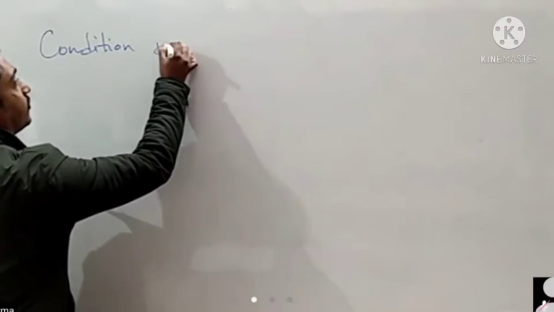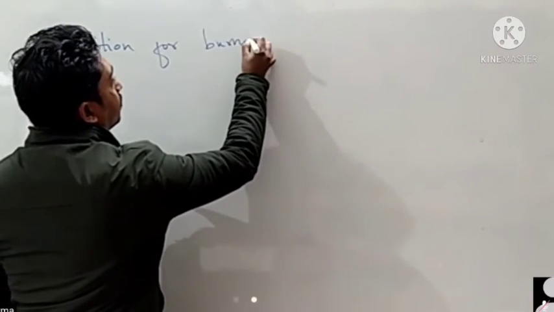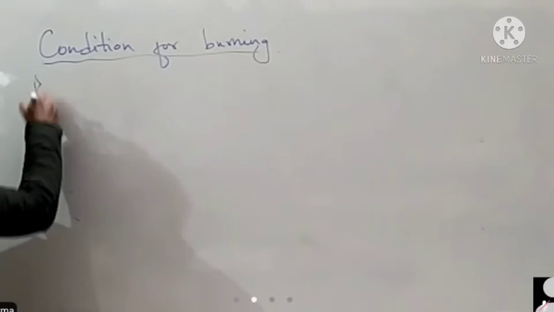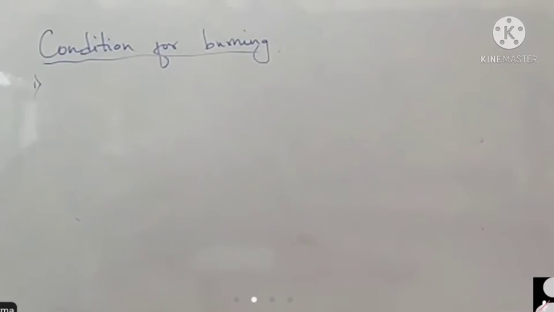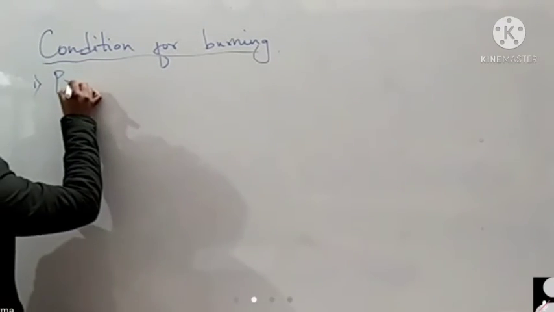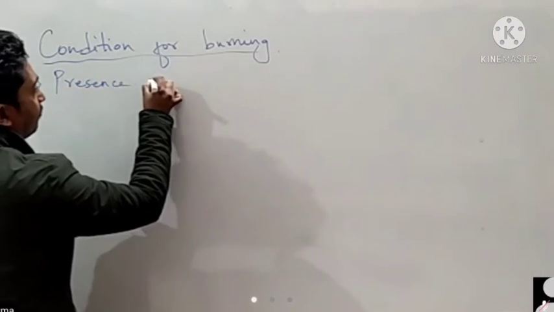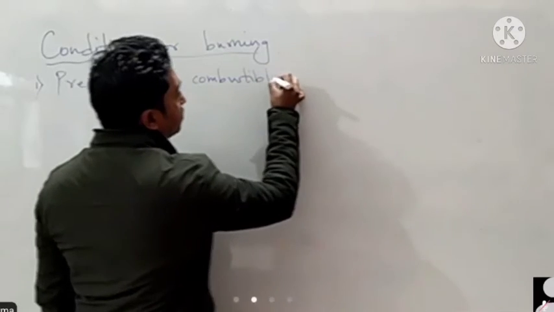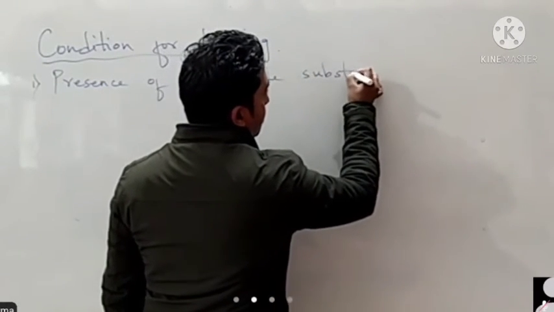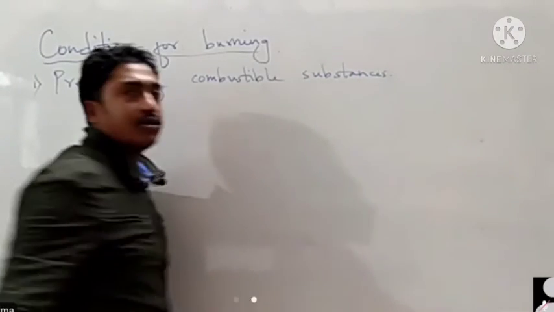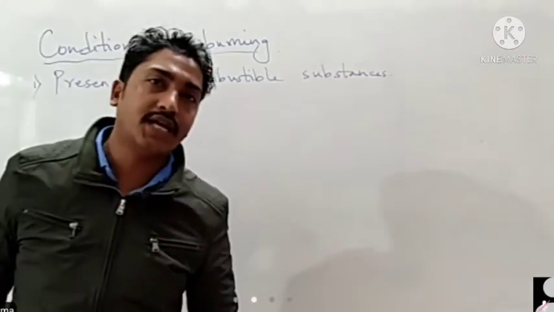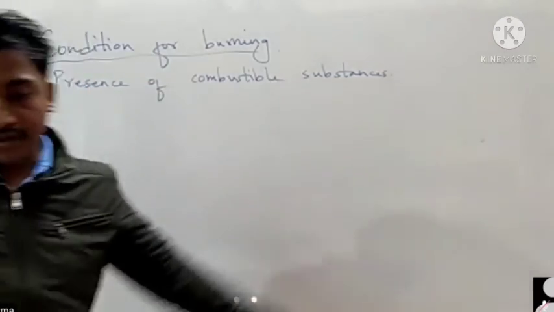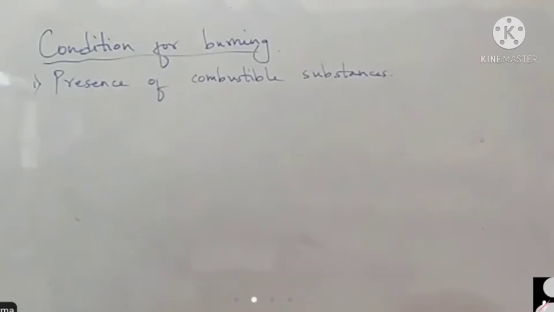Basically we have two conditions for burning. Number one is the presence of a combustible substance. That means if there is no combustible substance, there is no condition of burning. And number two, presence of supporter of combustion.